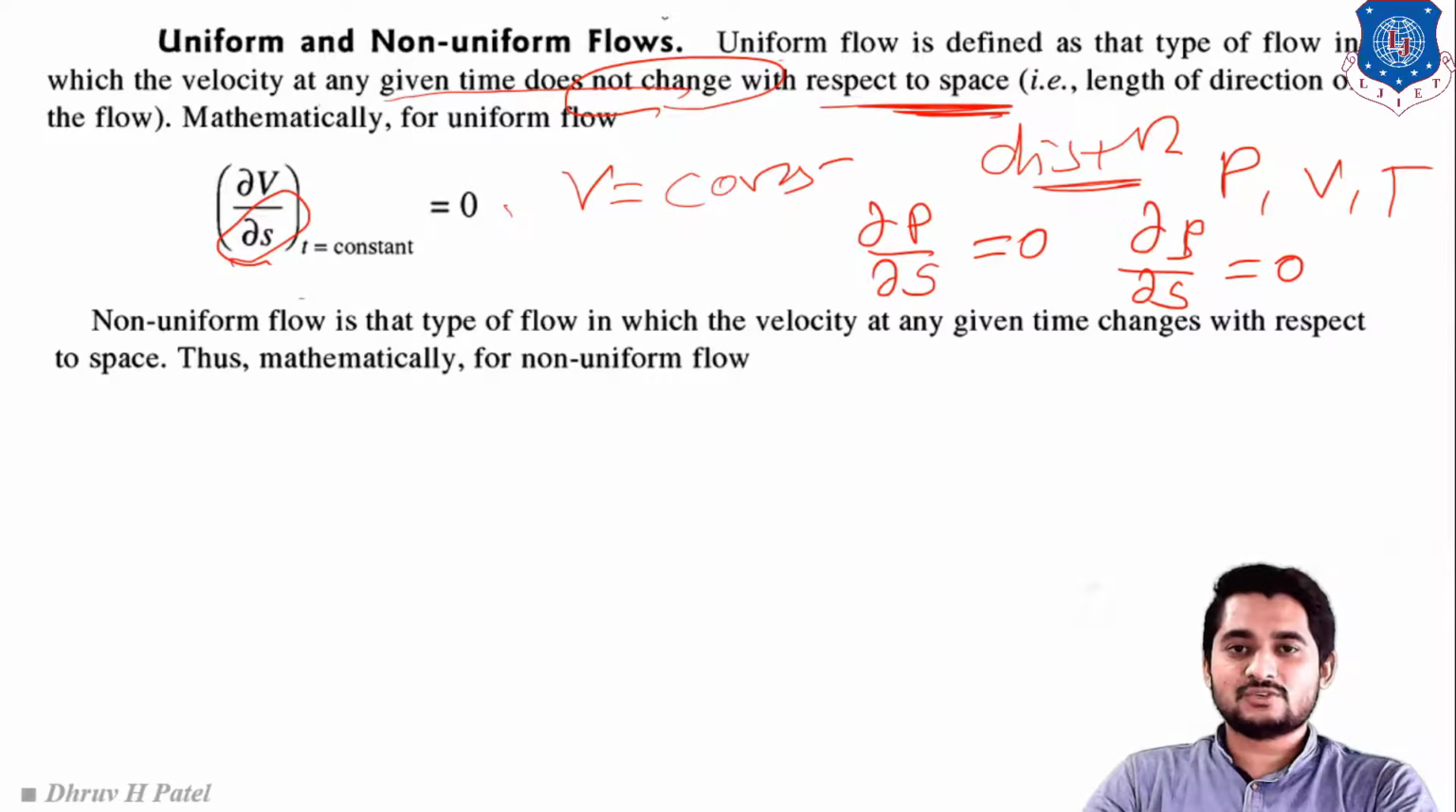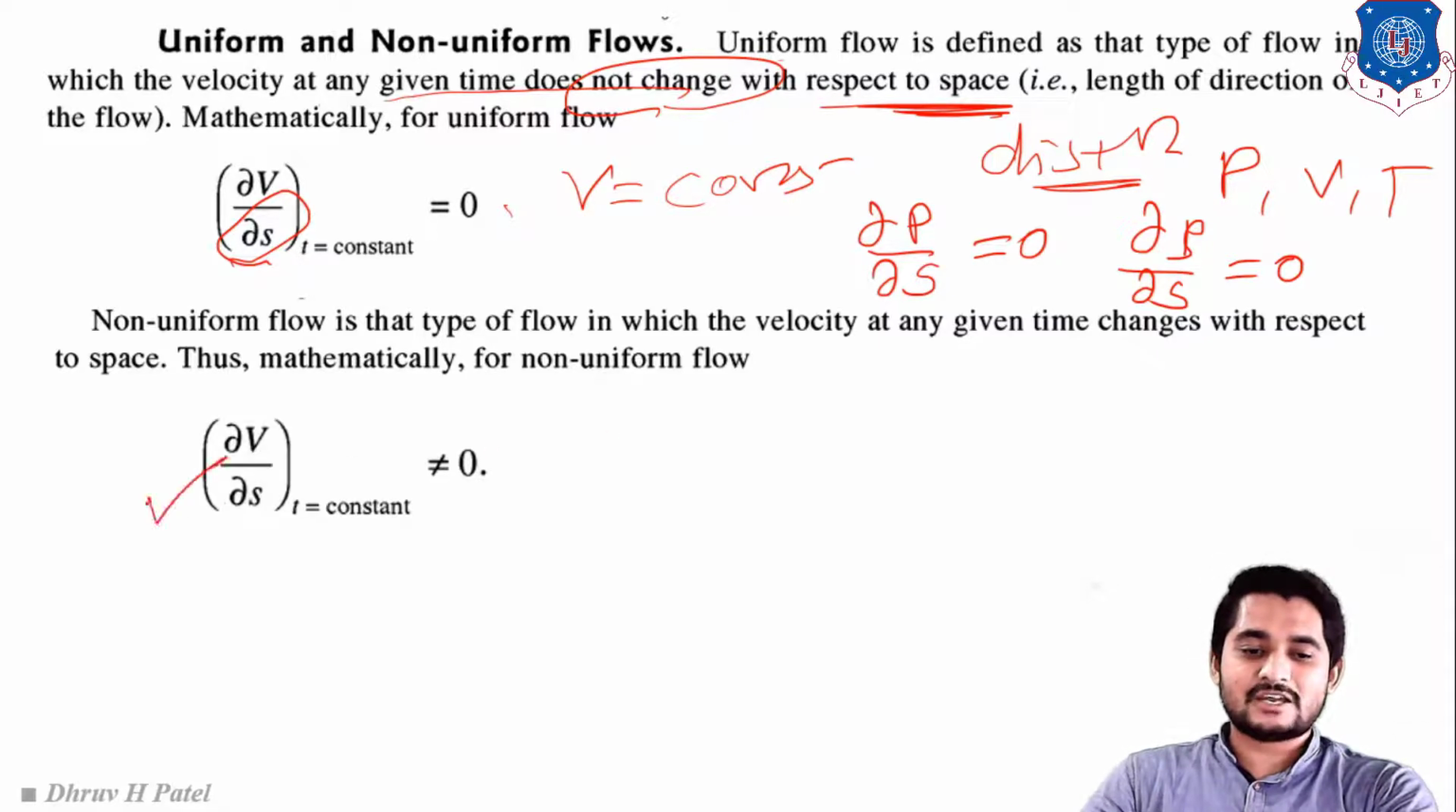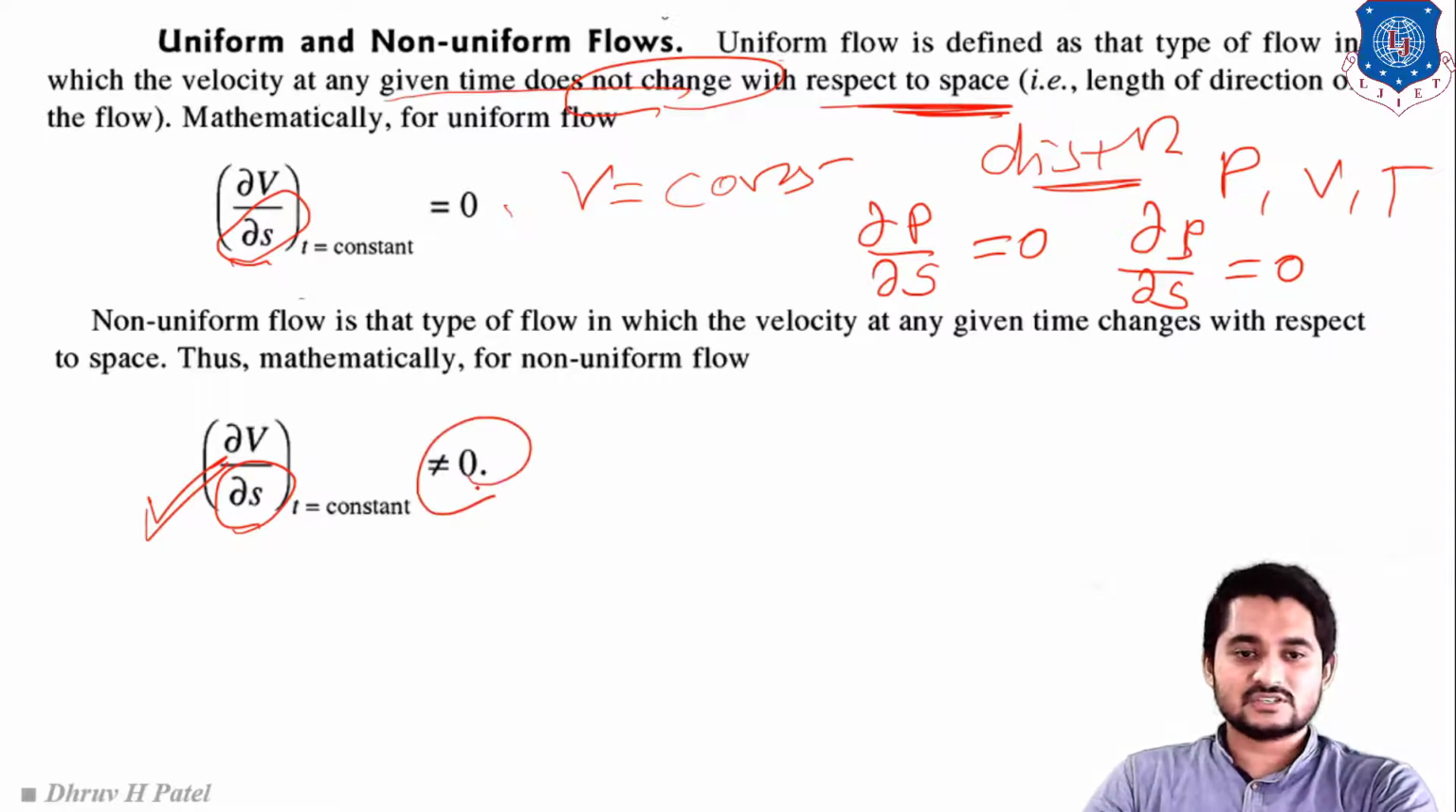Exactly opposite to uniform flow, in non-uniform flow the parameter is changing with respect to distance. So we cannot write the derivative of any parameter with respect to distance is equal to 0. So we have to write del v by del s is not equal to 0. Clear, students? So in uniform and non-uniform flow, our keyword is with respect to space. You have to remember it. Our keyword is with respect to space, right?